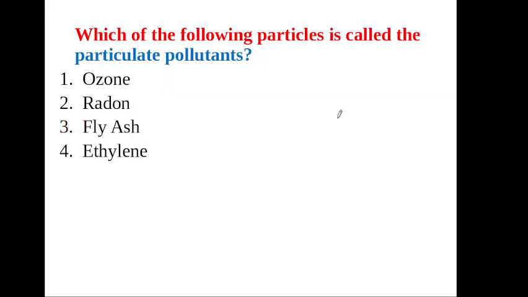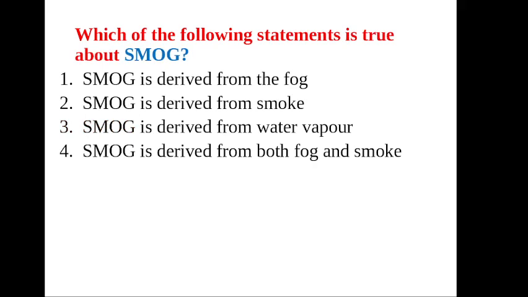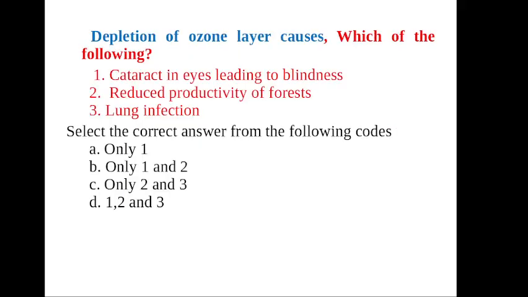Which of the following particles is called the particulate pollutants? Particulate pollutants are fly ash. Which of the following statements is true about smog? Your answer: smog is derived from both fog and smoke. Depletion of ozone layer causes which of the following? Answer: 1 and 2, that is cataract in eyes leading to blindness and reduced productivity of forest.